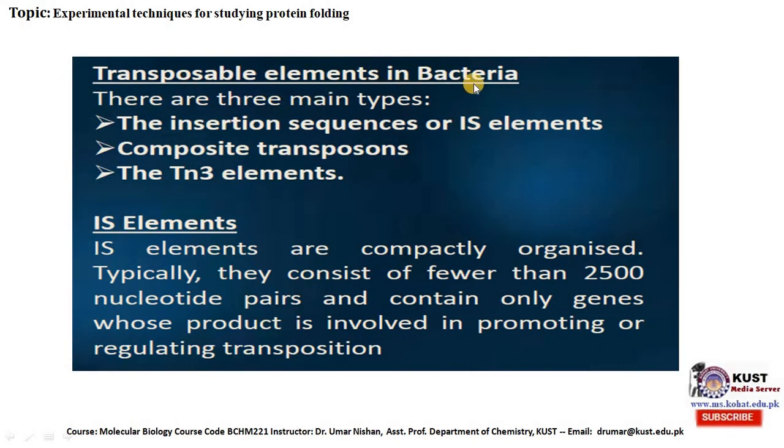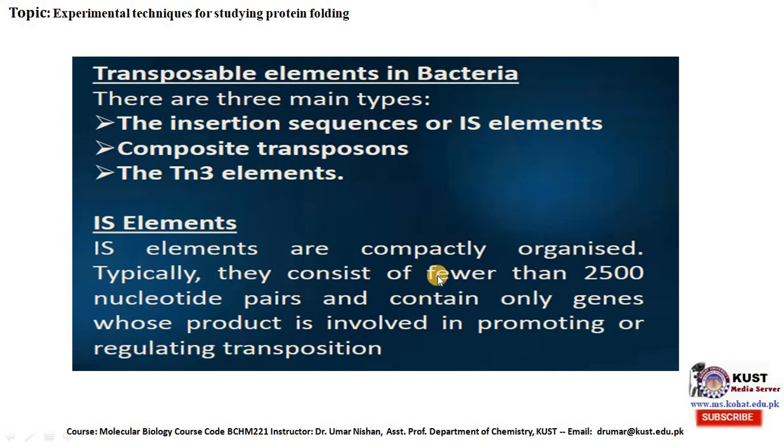Transposable elements in bacteria. There are three main types: the insertion sequences, or IS elements, composite transposons, and the Tn3 elements. Now, IS elements are compactly organized.